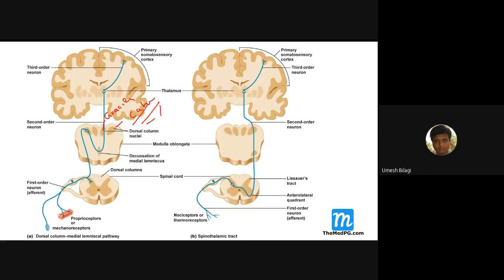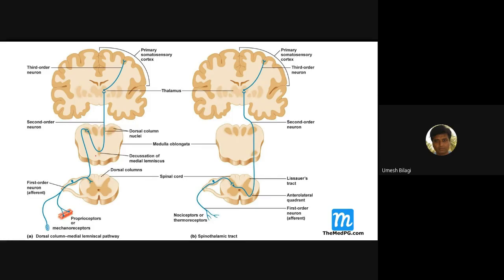The cuneatus is on the lateral aspect, the gracilis on the medial aspect. These are the posterior, dorsal columns. These two tracts carry proprioception, joint sense, fine touch, vibration sense, and stereognosis. All these things are carried by these tracts.